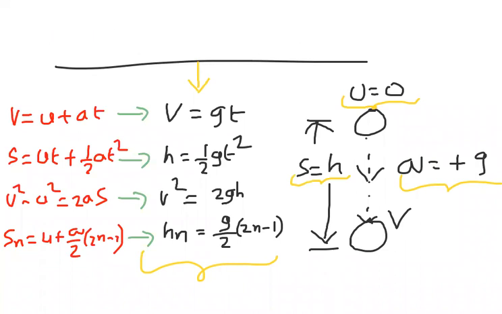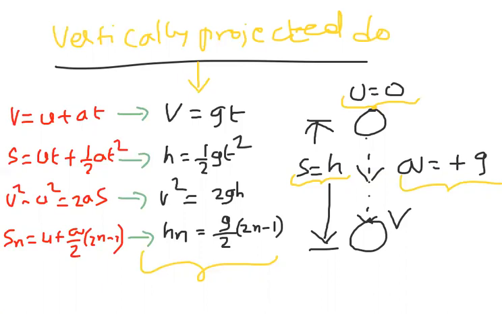First let us select vertically projected downward body. What do you mean by vertically projected down? u is not equal to 0.